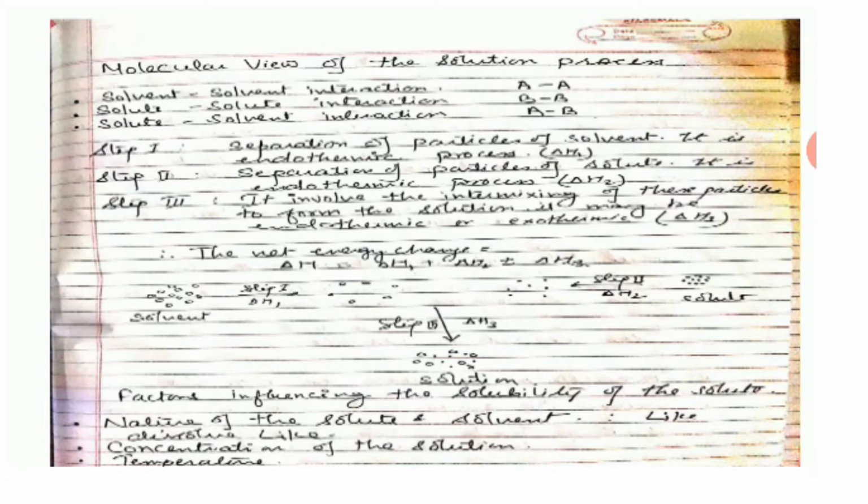Next one is temperature, and temperature has a very important impact on the solubility. That is why solubility is always expressed in terms of a specific temperature. It may be of two types, endothermic and exothermic. For the endothermic process, increased temperature increases the solubility because heat absorbed is used up to separate the ions from the solute. And in an exothermic process, increasing temperature decreases the solubility of the solute.